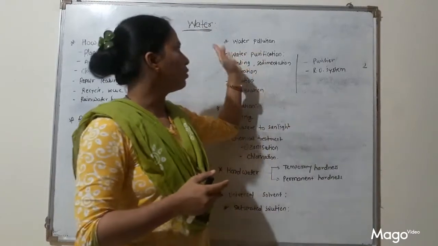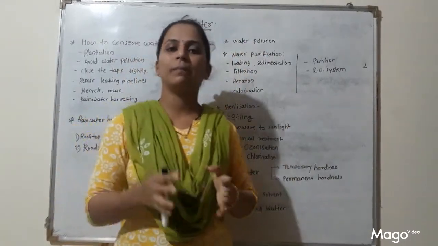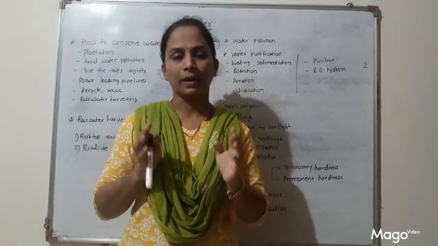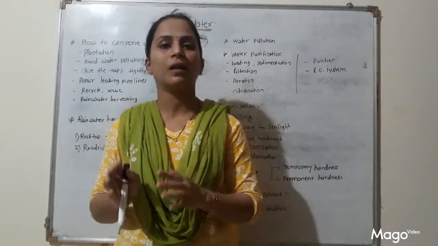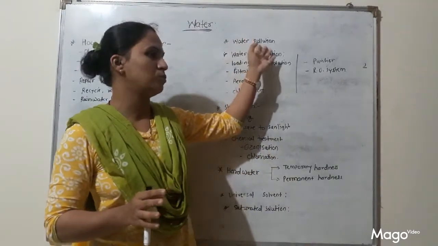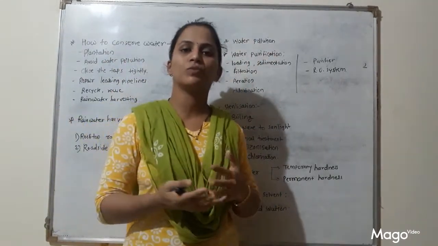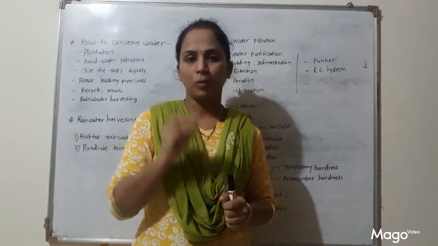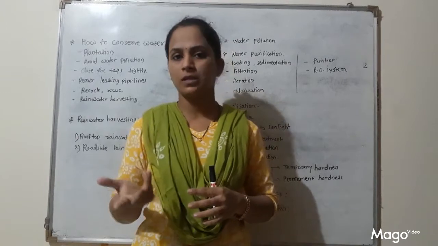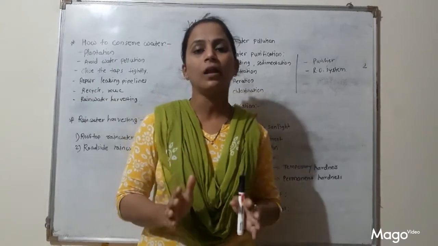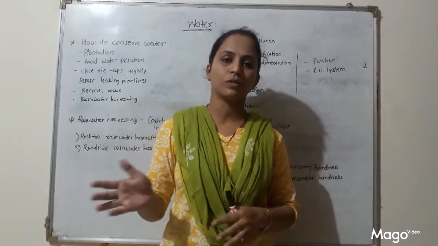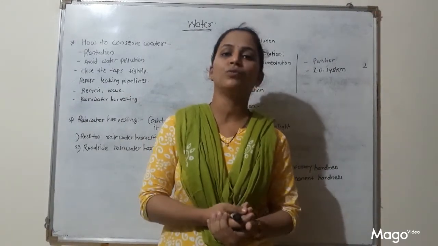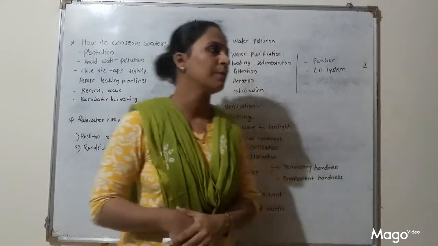So this water pollution effects on human beings also, on aquatic life also. All aquatic life, all aquatic animals, and all aquatic plants get disturbed because of this water pollution. So how we can prevent this water pollution? Just proper means domestic waste or industrial waste, it should be treated before letting down into nearby water sources. Then avoid use of chemical fertilizers. Instead of that, use organic or natural fertilizers.